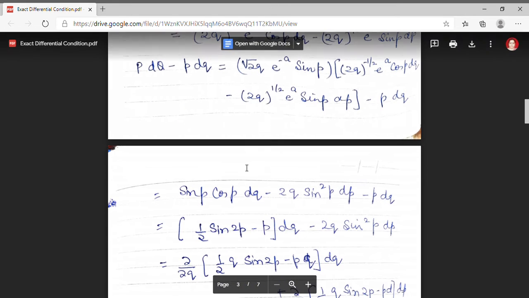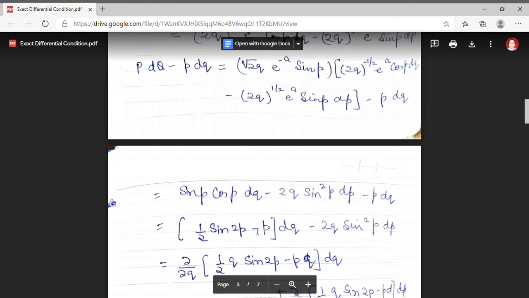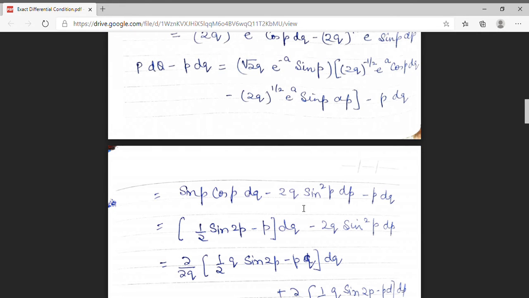The first term can be written in the form of sin 2p. In order to do this, I have multiplied numerator and denominator by a factor of 2. And I have collected the terms of dq. So this factor becomes sin 2p upon 2 minus p, dq being common. The remaining factor is minus 2q sin square p dp.